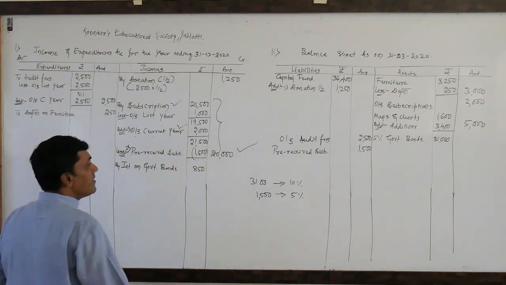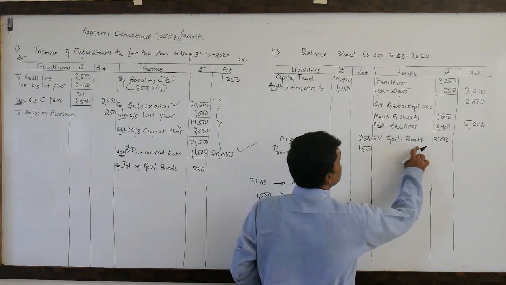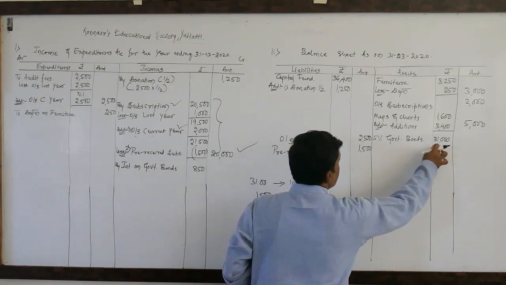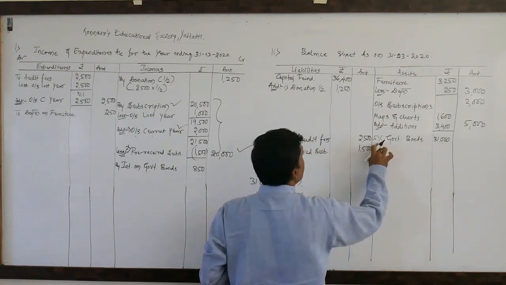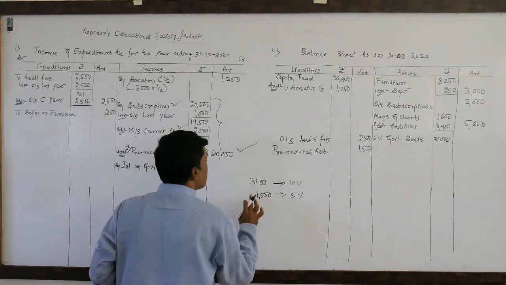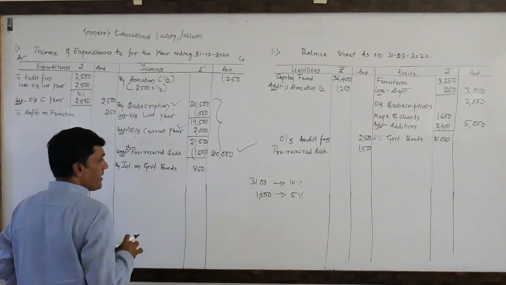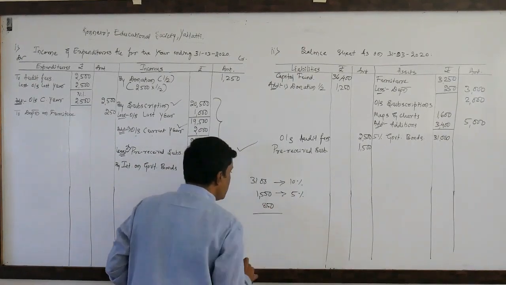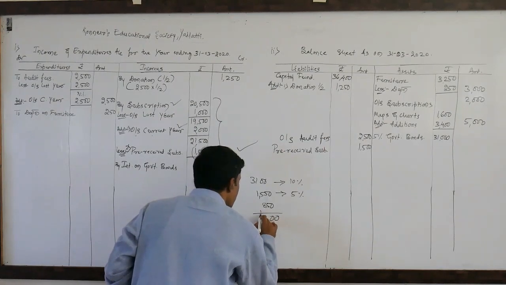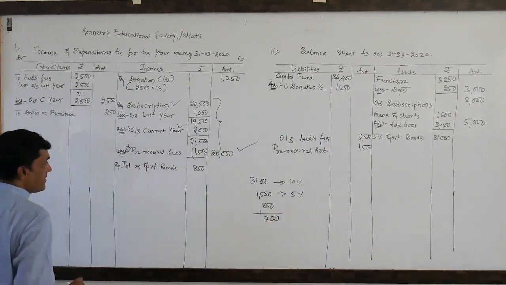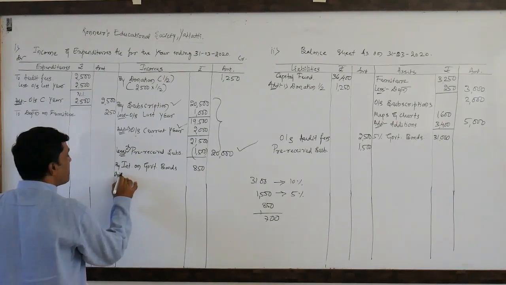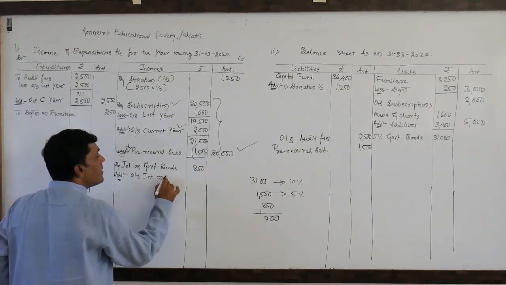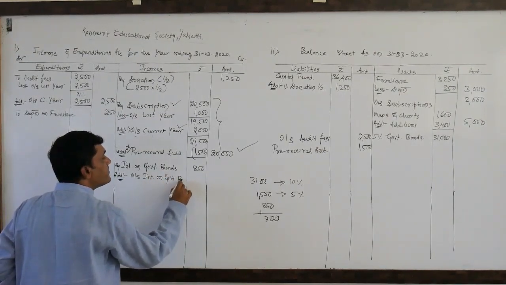Look here, the 5% of government bonds worth rupees 31,000, interest is 5%. So if you have invested rupees 31,000 in the government bond, so you will earn 5%, 1,550. But you have received only 850. Yet to be received, how much? 700. So that is outstanding balance. Outstanding interest on government bond. The amount is 700.